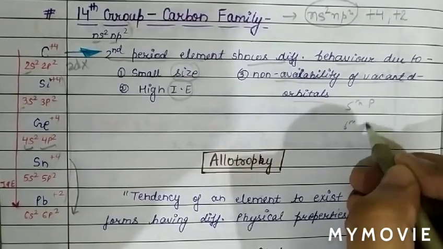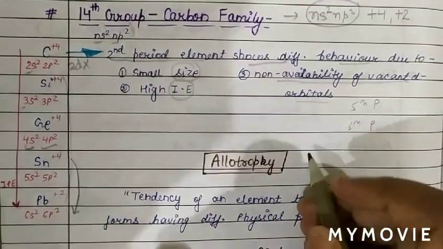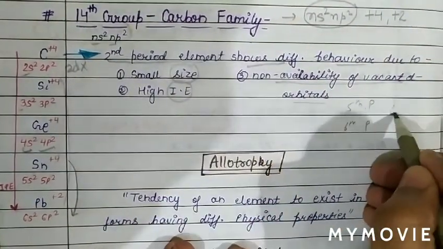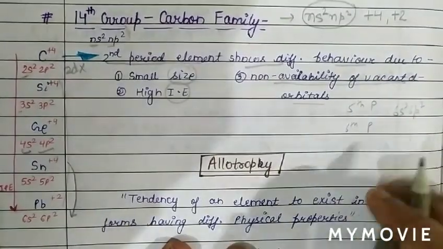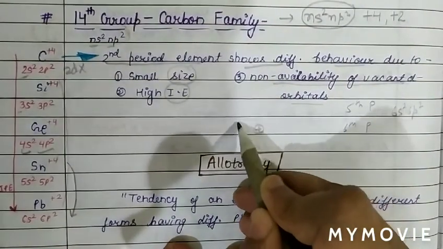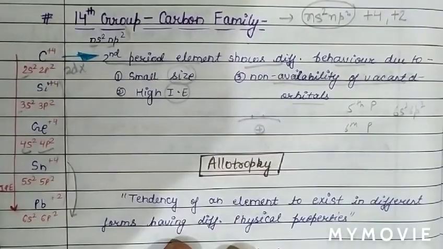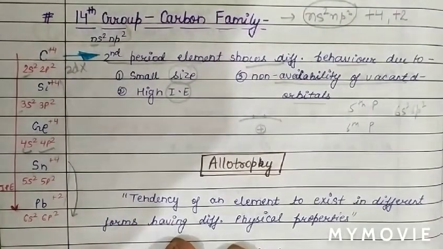In the 6th period the configuration is 6s2 and 6p2. So basically this is the nucleus, and 2 electrons are present in the 6s orbital.